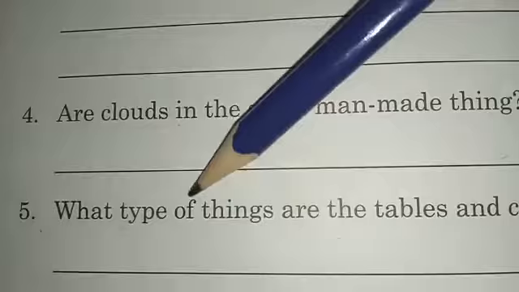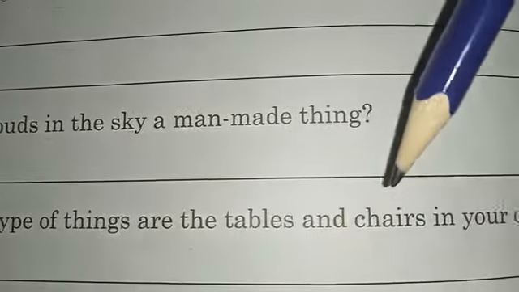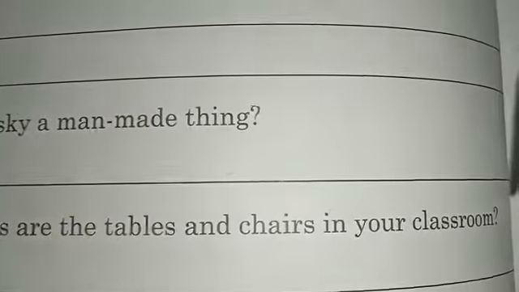Question number 5. What type of things are table and chairs in your classroom? So have you ever noticed the table and chair in the classroom? Do they eat? No. Do they breathe? No. Do they feel? Never. Do they grow? No. And they don't even have babies. So they are non-living things. So the tables and the chairs in your classrooms are non-living things.